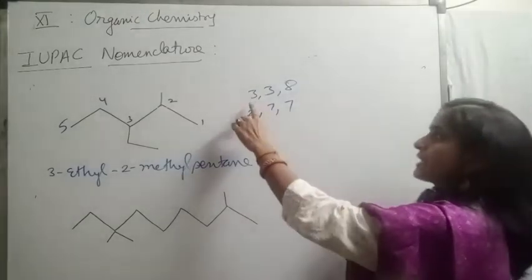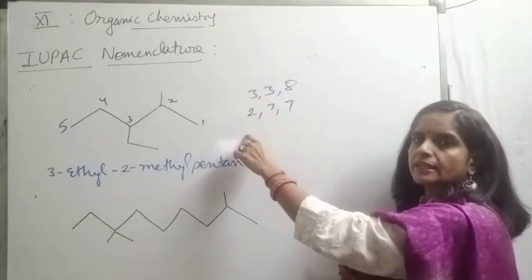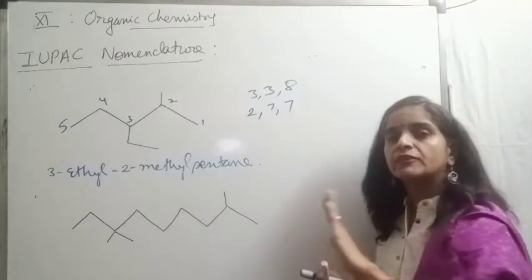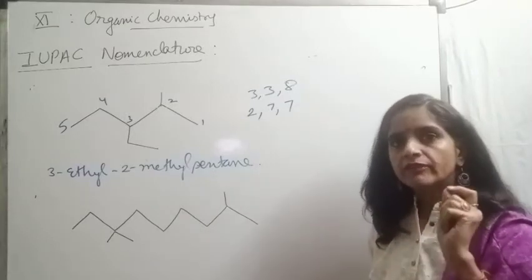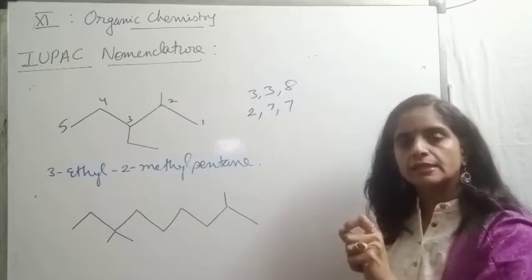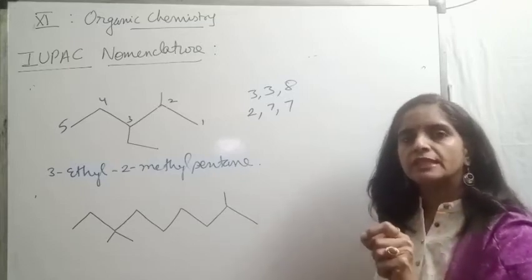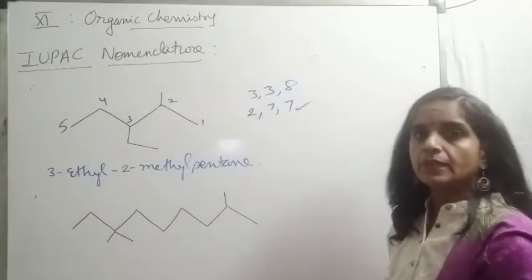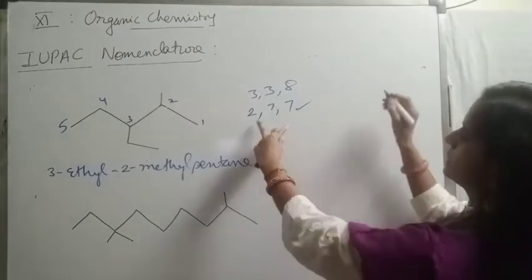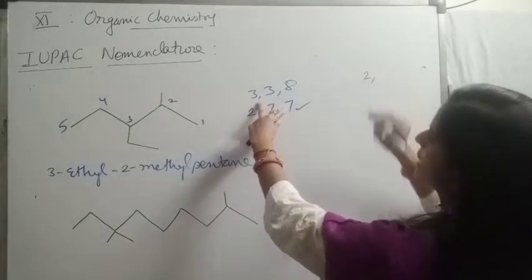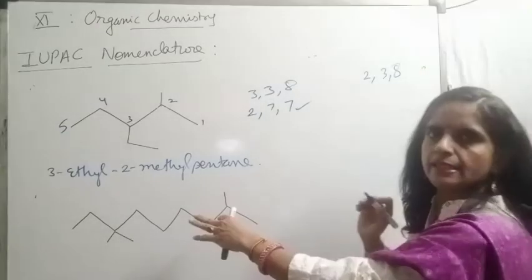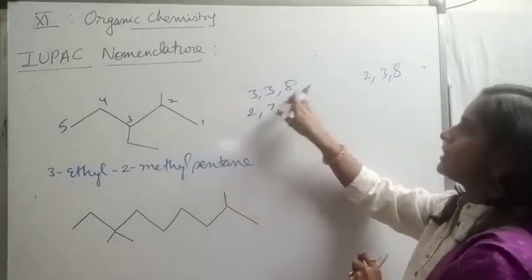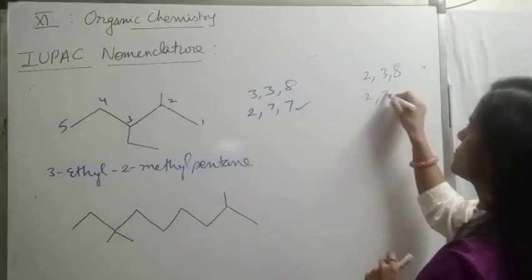Here, the first substituent is coming at third, the other is coming at second. So, of course, I follow this position irrespective of the sum of locants. Always see the first point of difference. Wherever you get the first point of difference, we will select that end. Means here this is the correct order. For example, if the positions would be like this, for example, I am taking 2, 3, 8. Although it's not there in this example, I am just giving you another option. If the positions would be 2, 3, 8 and the second set is 2, 7, 7.